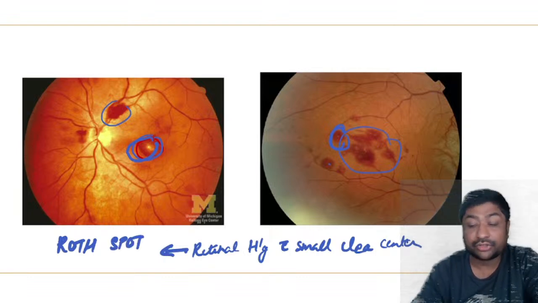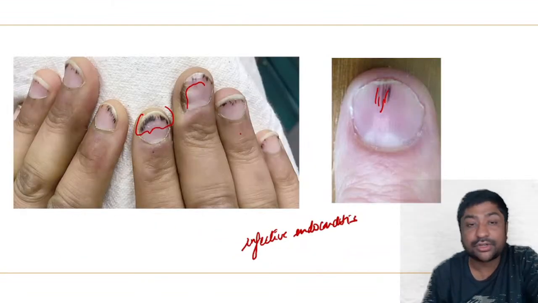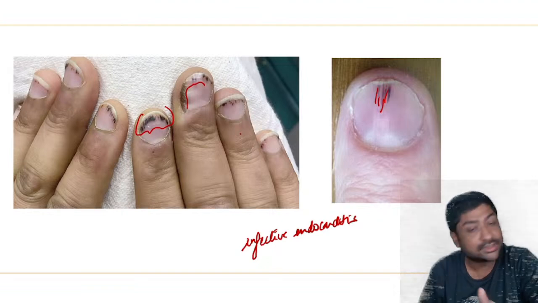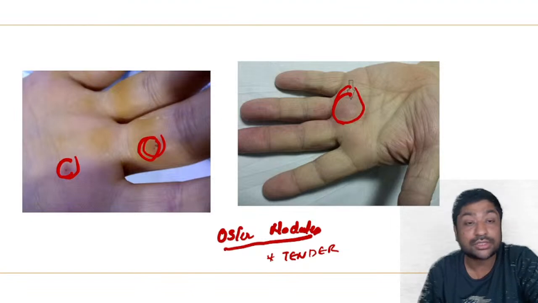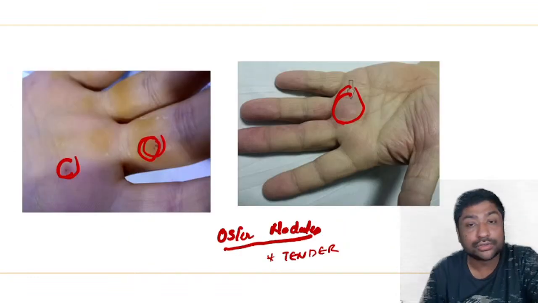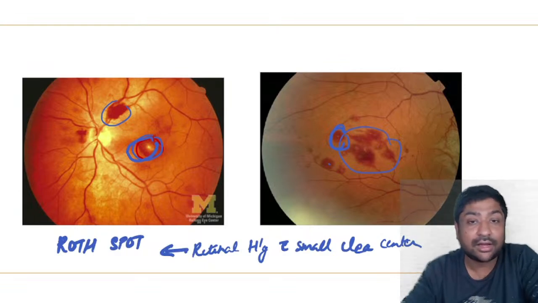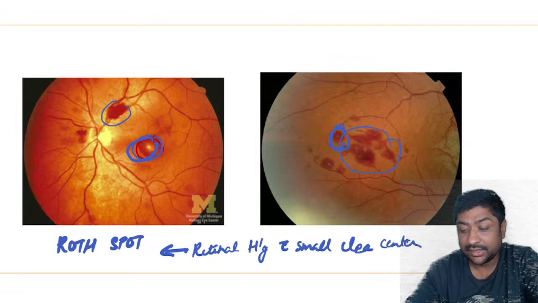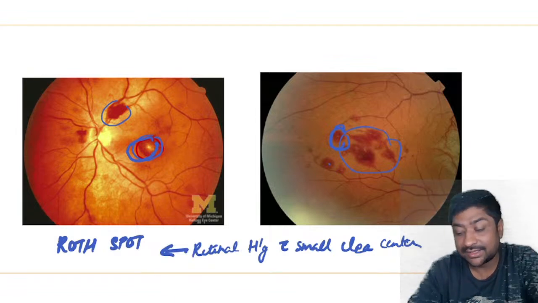So I have shown you three image based questions. First was splinter hemorrhages, a sign of infective endocarditis. Second is Osler nodules, and third is Janeway lesions, and here remember they are non-tender, whereas Osler nodules were tender. And the last is Roth spots, which are retinal hemorrhages with small central clearing. Is everybody clear? These are beautiful images which can be asked in the examination.